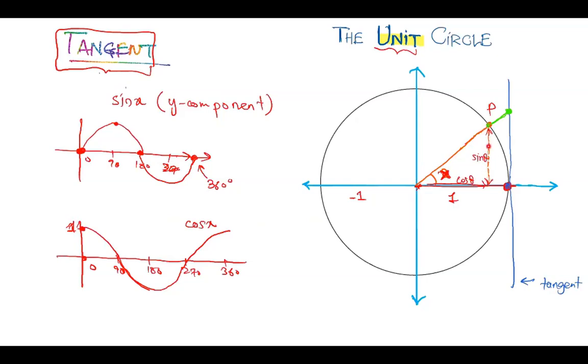This small triangle: this one is sine theta, and this one is cos theta. Is that clear? Okay. Then we also have another triangle, as you can see here, the bigger one. From here, if you continue, we go up, and then we come down like this. So we have two triangles, and these two triangles are similar triangles. When we say similar, that means we can compare their ratios of the sides.